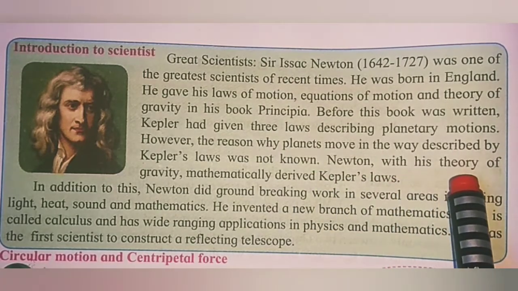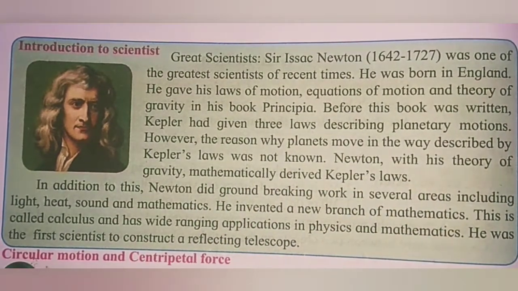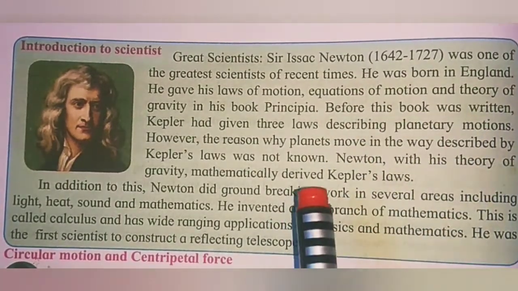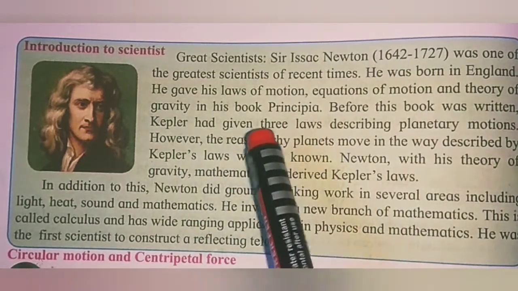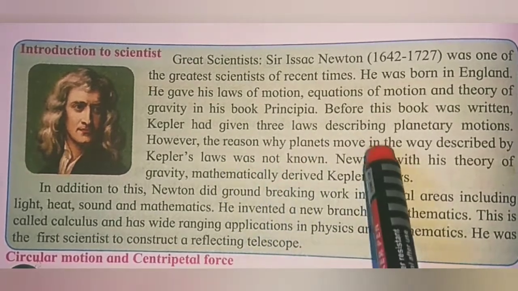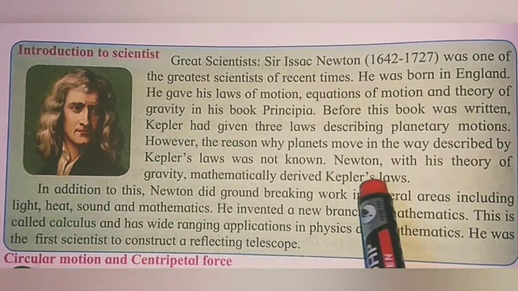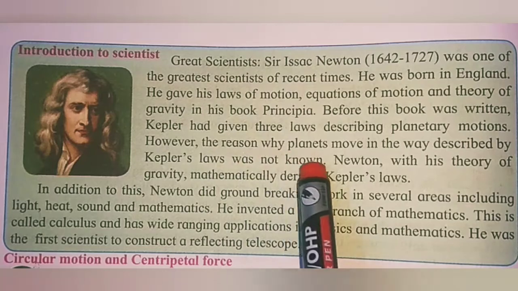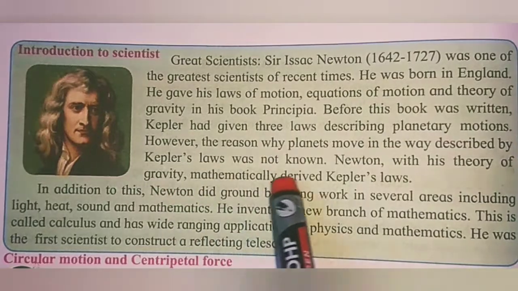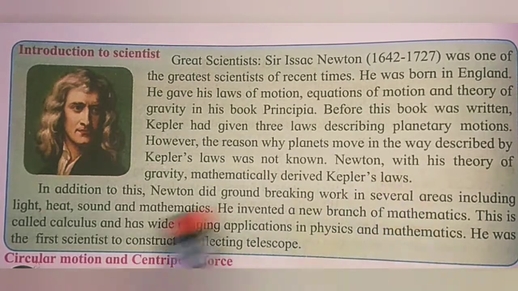Newton, with his theory of gravity, mathematically derived Kepler's laws. So Newton gave us laws of motion, equations of motion and theory of gravity in the book Principia.